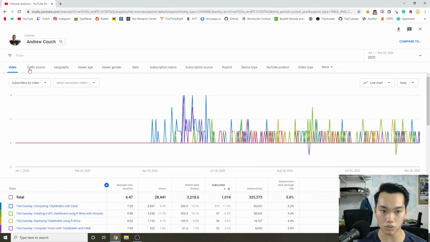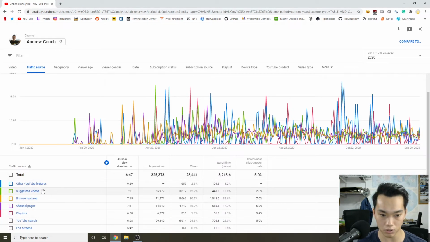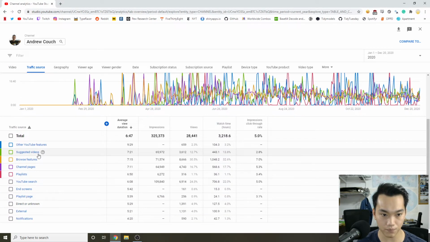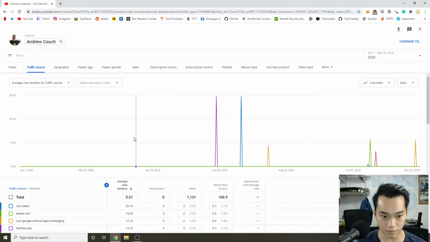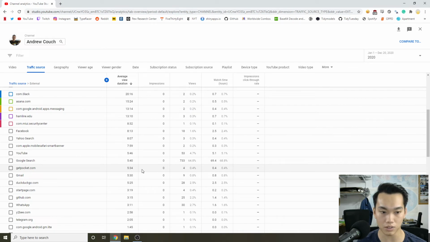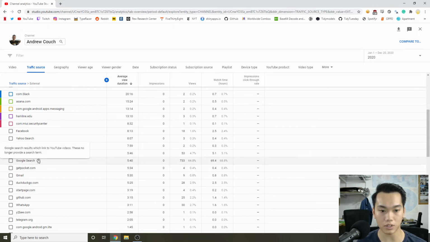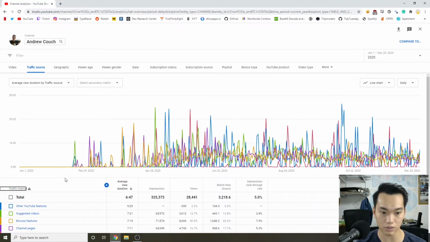So we can also go to traffic source, which I thought was an interesting thing. You can click on external, and we can see where we are getting our views from these external sources. We have Google search, which I guess they took off the search terms for, which I think is kind of a bad idea. But we can also go back to traffic source.